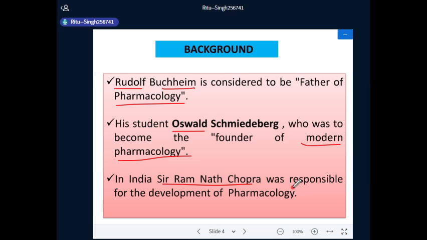Sir Ramnath Chopra, father of Indian pharmacology. He was a pioneer in the field of indigenous drug of India and an outstanding luminary in the field of medical education and research. In India, Sir Ramnath Chopra was responsible for the development of pharmacology.